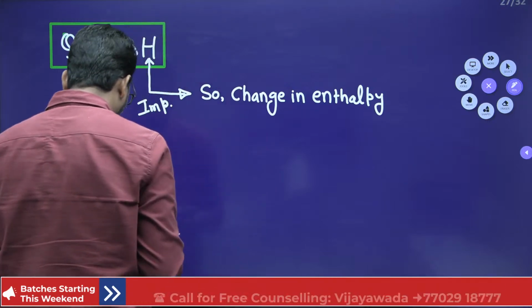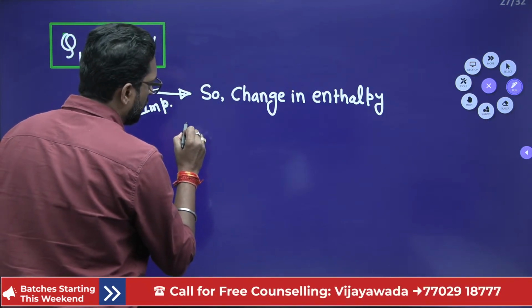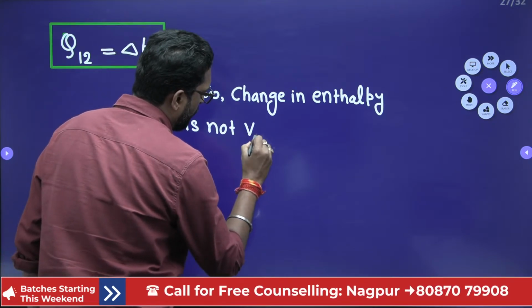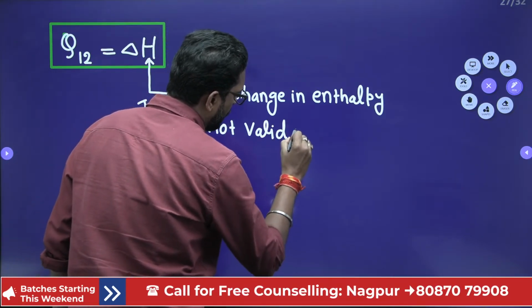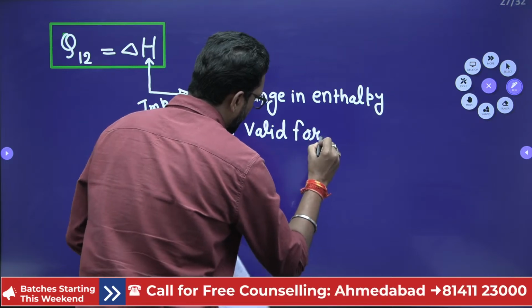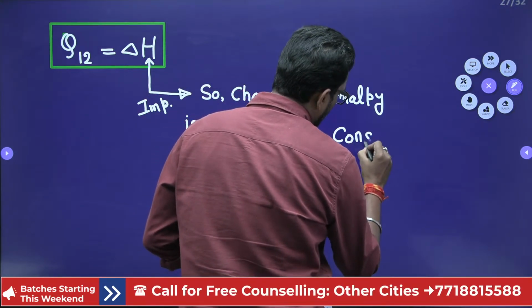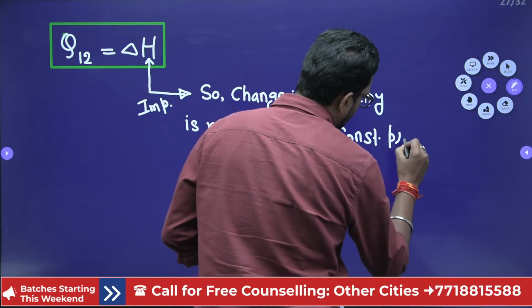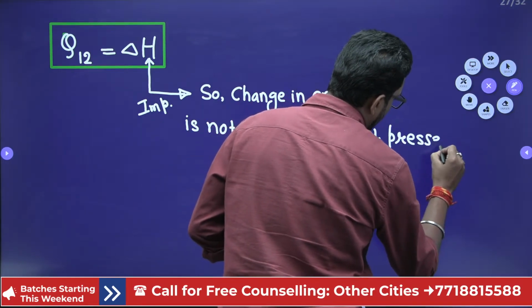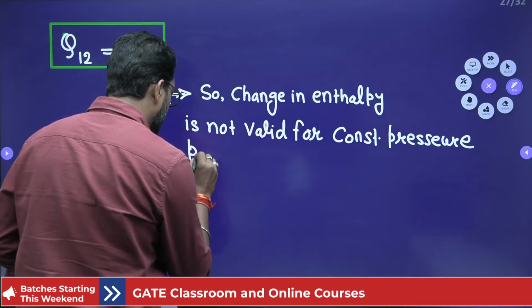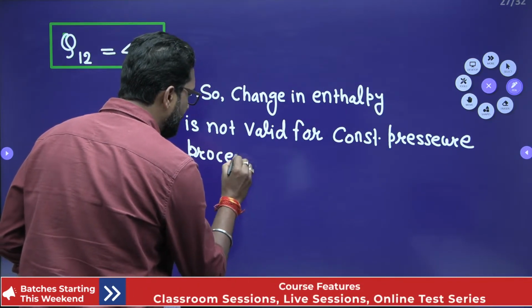is not valid only for constant pressure process. Why? Because it is a property.